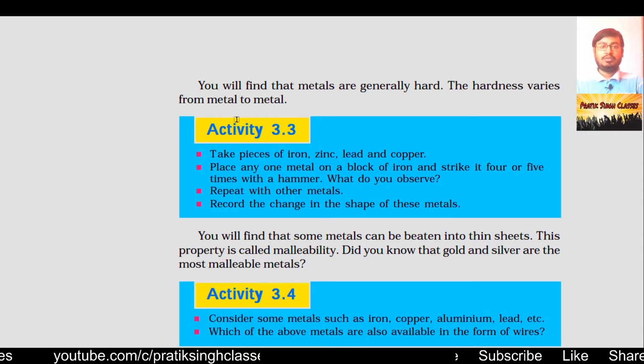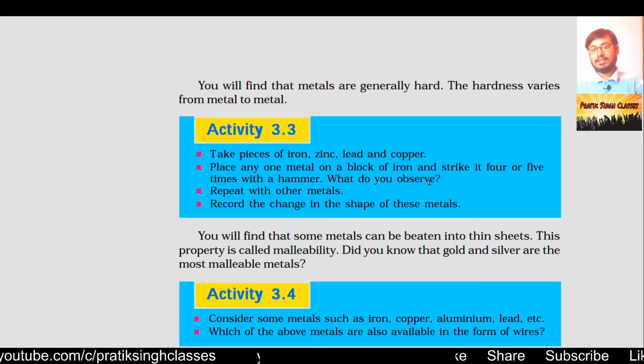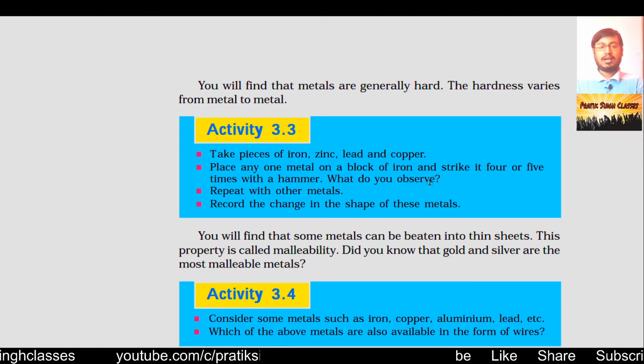Now doing activity 3.3. Take pieces of iron, zinc, lead and copper. Place any one metal on a block of iron and strike it 4 or 5 times with a hammer. What do you observe? You will observe that different elements, while applying the same pressure, the same force on them, will bulge in shape. Some will bulge less and some will bulge more. So some are of less strength, some are of higher strength.